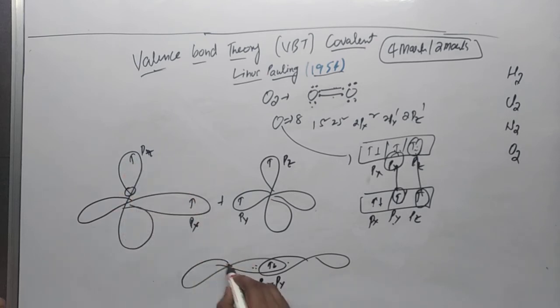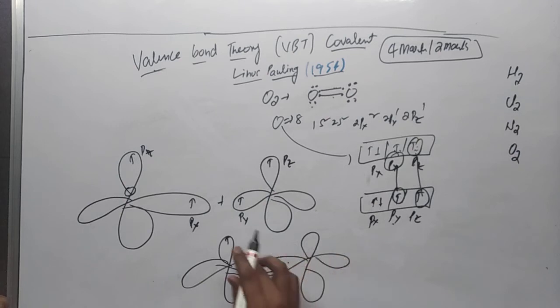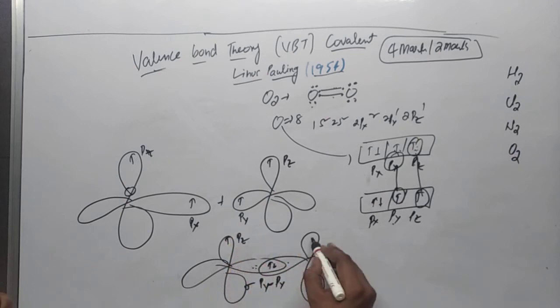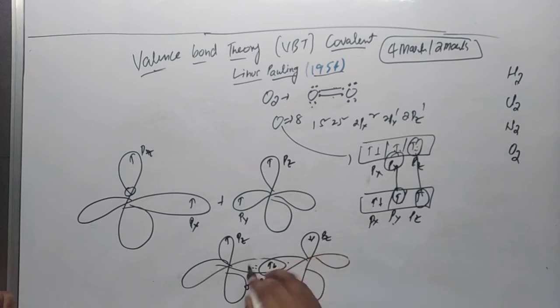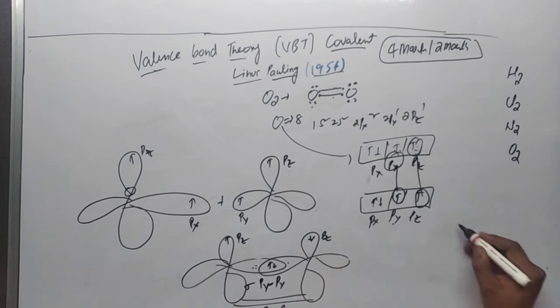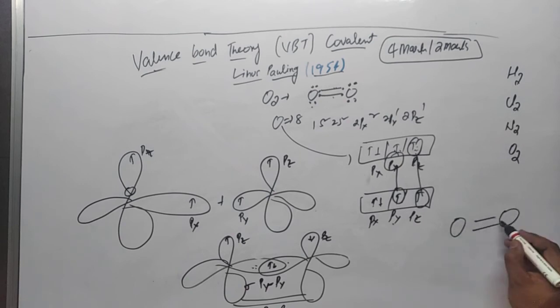Now the pz orbital of the first oxygen and the pz orbital of the second oxygen are lateral, parallel, so they will form a pi bond between pz and pz. So in the oxygen molecule we have 2 bonds: one is sigma, one is pi. The sigma is strong and the pi is weaker.